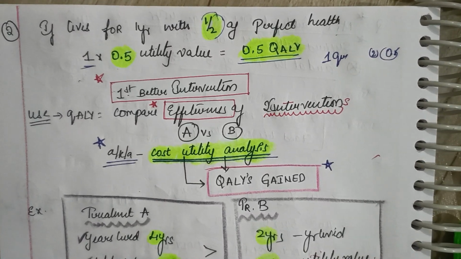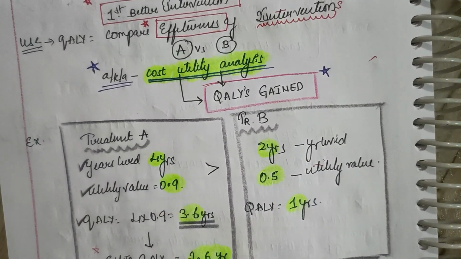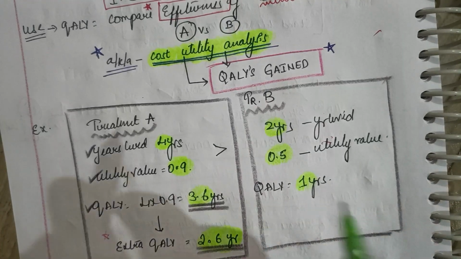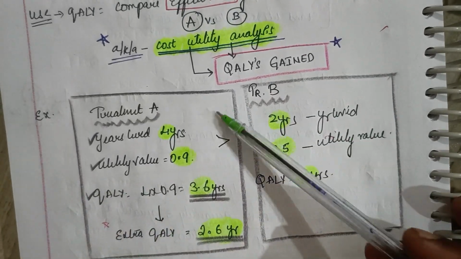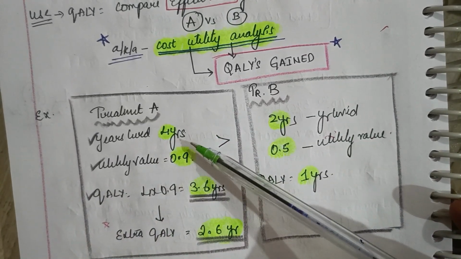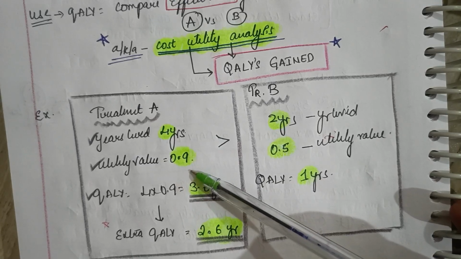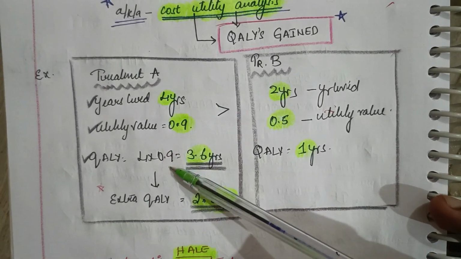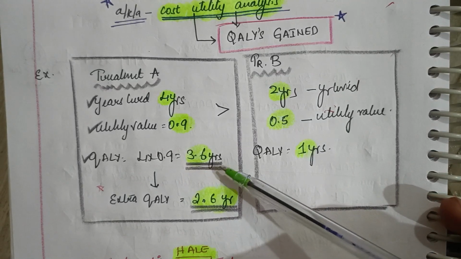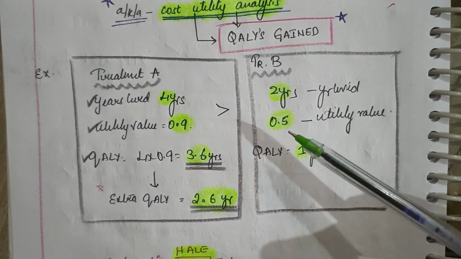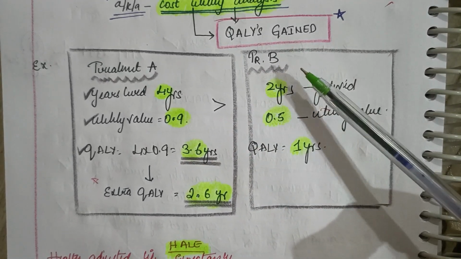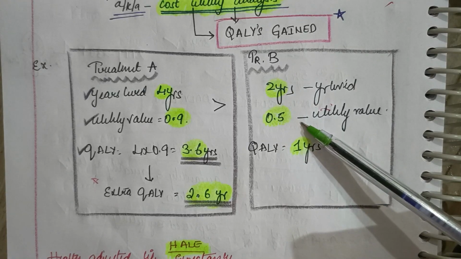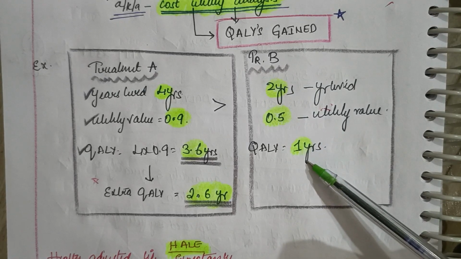Now, for example, for the Qaly, you have a treatment. If a person is taking treatment A, years lived is 4 years, utility value is 0.9, so the Qaly is 4 into 0.9, that is 3.6 years. Same thing, if treatment B, 2 into 0.5, that is 1 year.